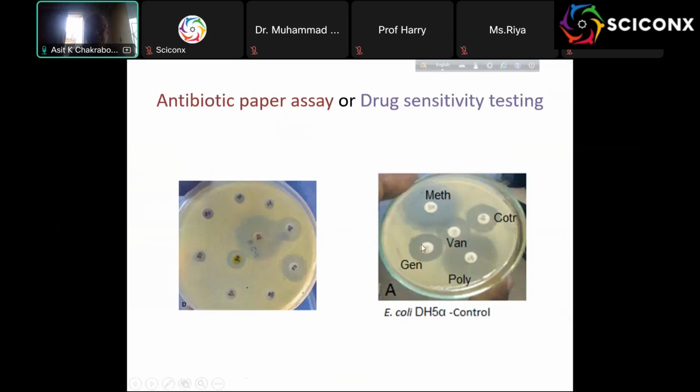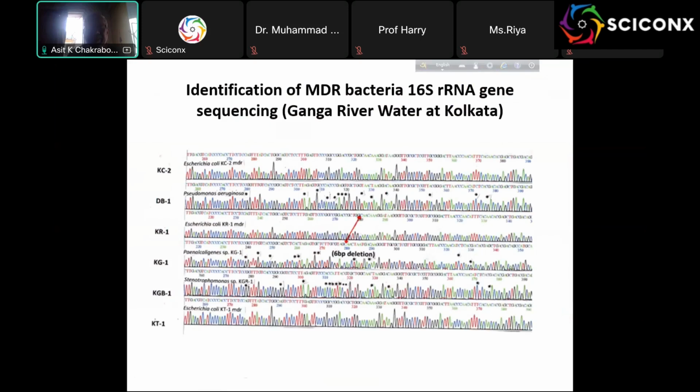But if we take E. coli DH5 alpha, they are all sensitive. So you can easily know that is the proof, but here imipenem is sensitive. Imipenem is a 5th generation antibiotic, which is still effective. So the most sensitive assay is the ribosomal RNA gene sequencing.